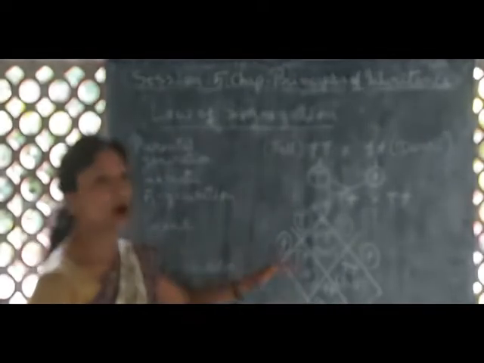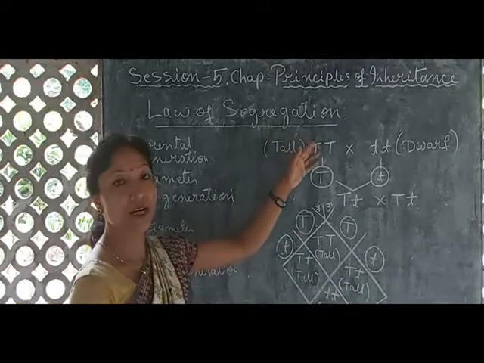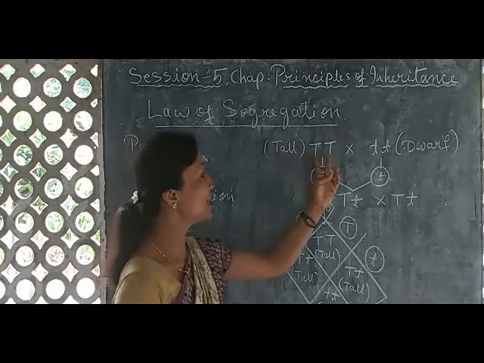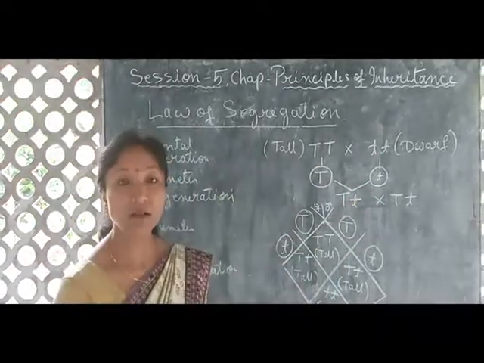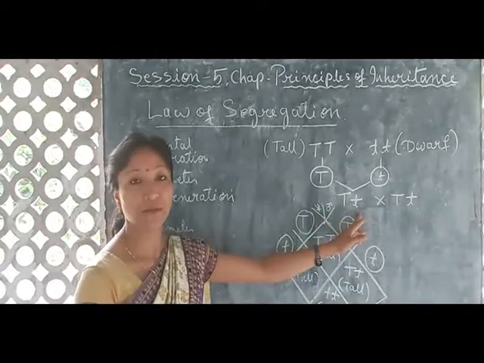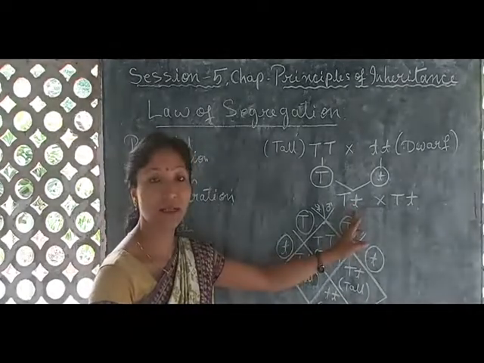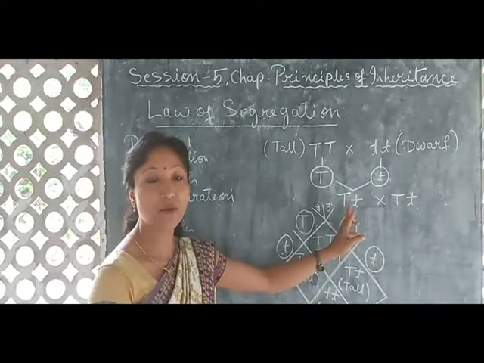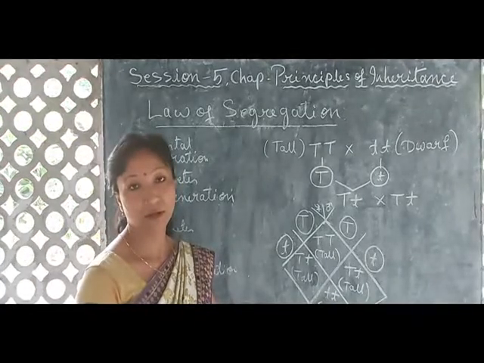So this is how Mendel has shown the law of segregation, how it proved that we can say here again the statement that the two alleles of a gene pair, they remain together throughout their life without affecting one another. If there were blending of the two alleles, then what would happen? Here we are not supposed to get dwarf pea plant.